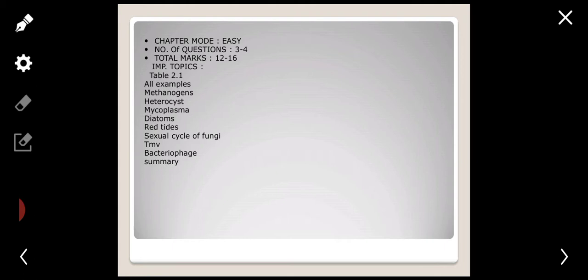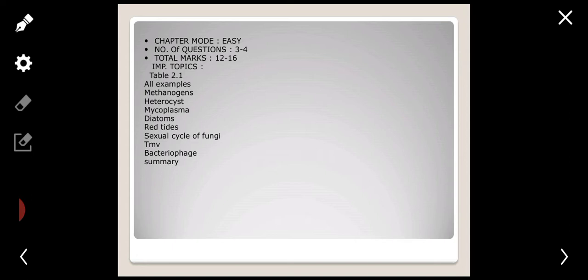Biological classification chapter is really easy and NCERT is the bible for this chapter. You can easily gain about 12 to 16 marks from this chapter. Direct questions come from this chapter and the level of questions is really very easy. You can't even think about missing this chapter if you have decided to become a doctor.